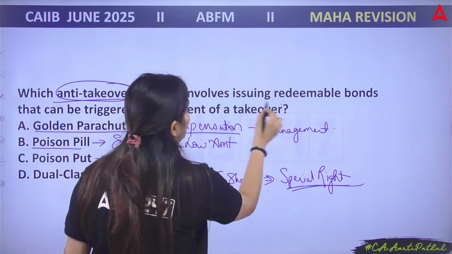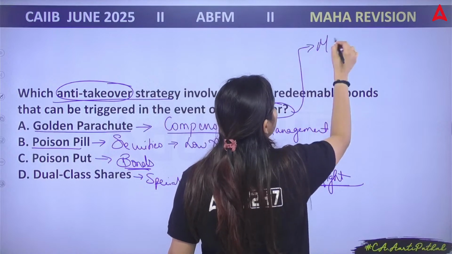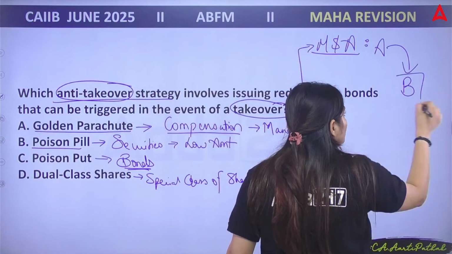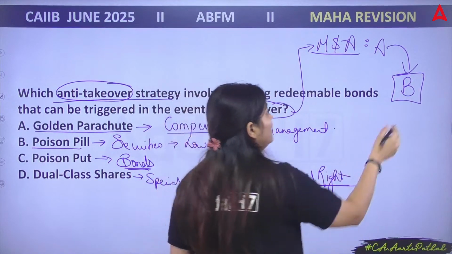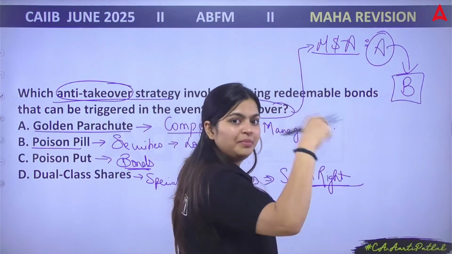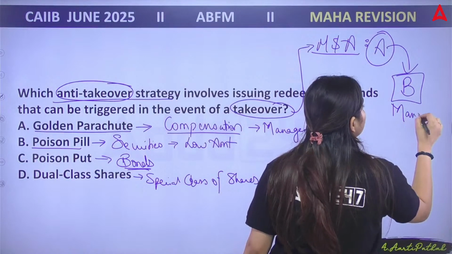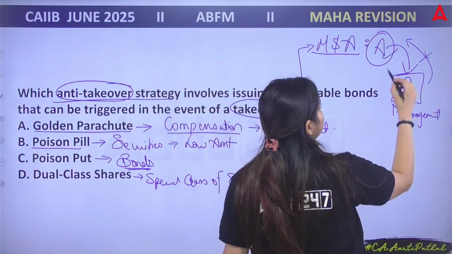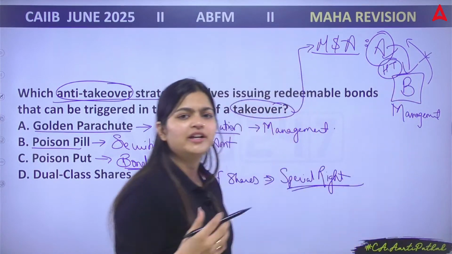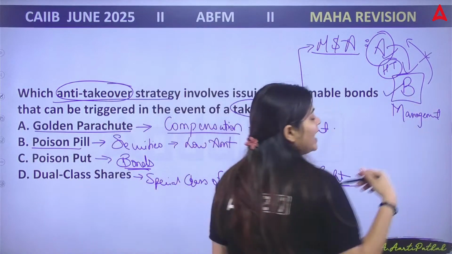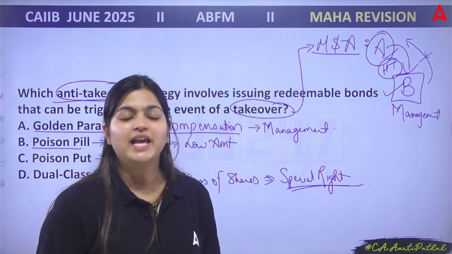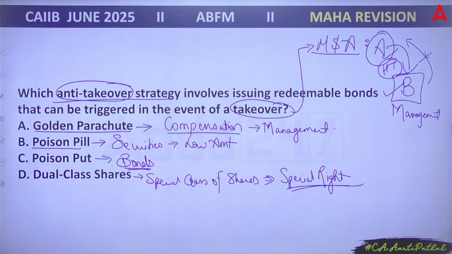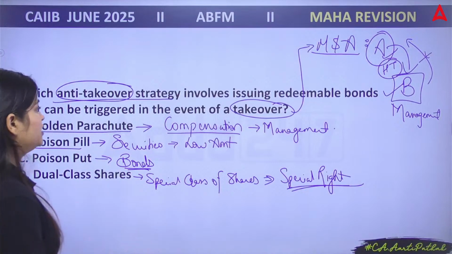Anti-takeover means takeover. Now what does takeover mean as per mergers and acquisitions? When one company is trying to take your company, A management is ready to take B, but B management is not ready to sell their business or their assets. At this point, A is doing a hostile takeover. There are different defensive strategies B can use: golden parachute, poison pill, poison put, dual class shares.